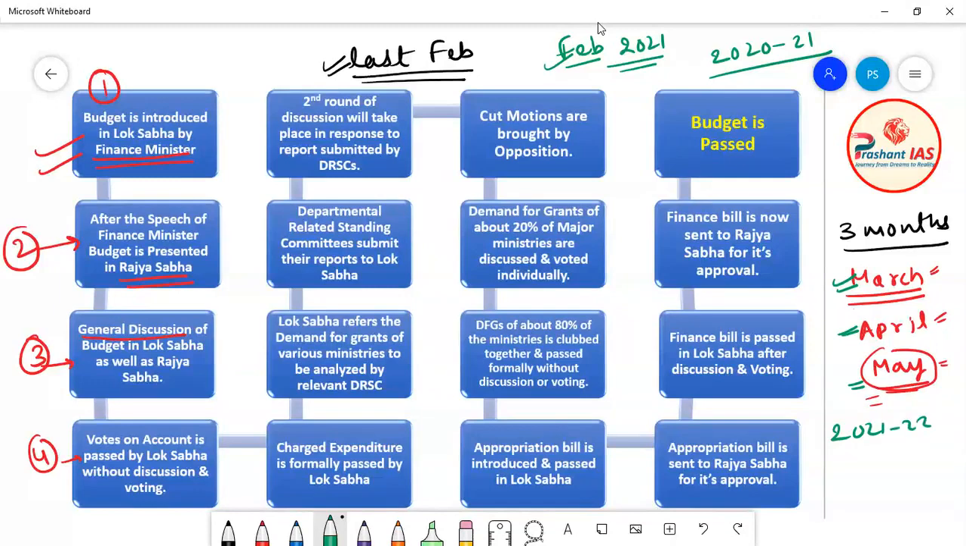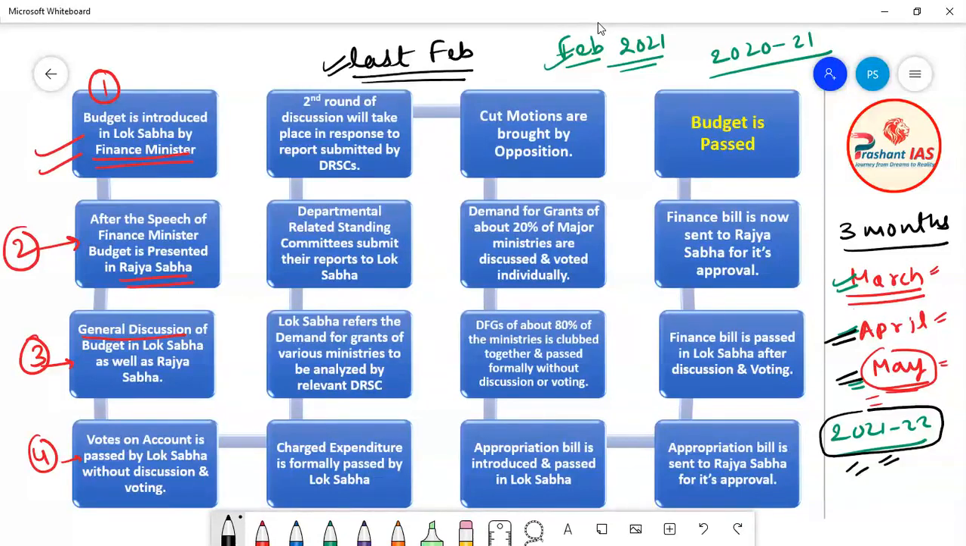Now what is the problem? The problem here is that the budget is still not passed for financial year 2021-2022. Until the budget is passed, the government cannot withdraw a single rupee from the Consolidated Fund of India. So the problem is that April and May come under financial year 2021-2022, and the budget is still not passed for this financial year.